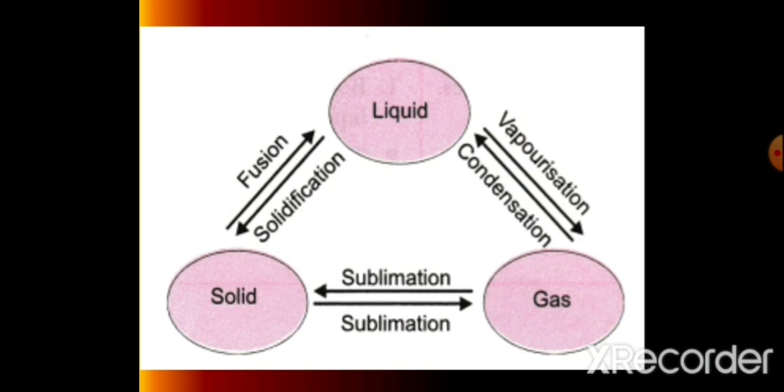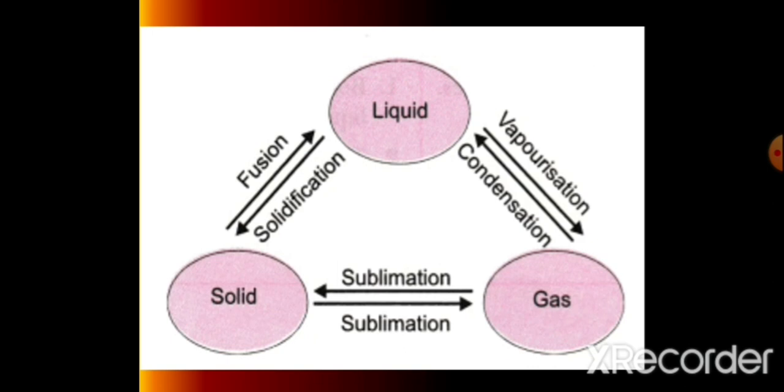Solid converts into liquid state on heating. That process is known as melting. It is also known as latent heat of fusion because particles separate from each other and convert into the liquid state. It's a reversible process, meaning liquid converts into solid. Liquid particles have energy, they release their energy and convert into solid state. We can say it's freezing, or otherwise solidification.